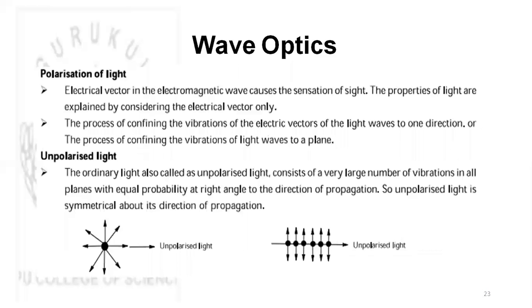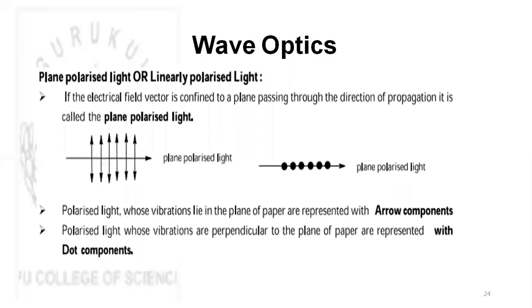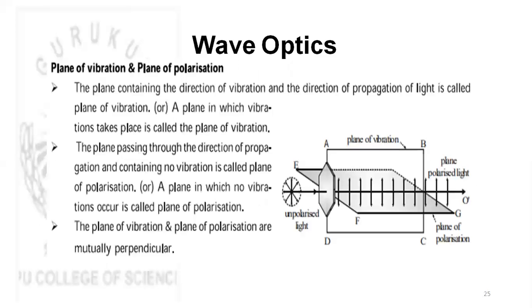Here unpolarized light, as we can observe, is given by the following diagrams. The representation will be done in this way, and polarized light will be represented in this particular plane. If the electric field vector is confined to a plane passing through the direction of propagation, it is called plane polarized light. It is represented by arrow components or dot components as shown in the diagram. Now the plane of vibration and the plane of polarization.